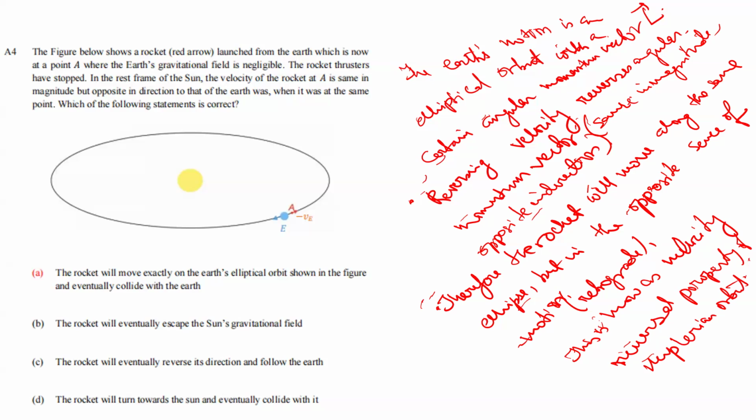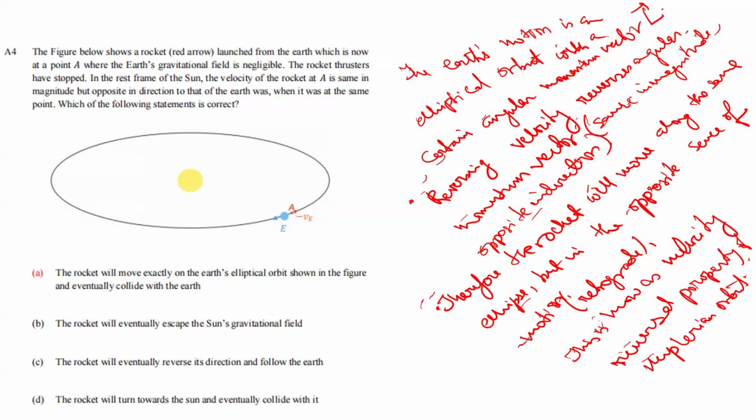Therefore, since Earth is moving forward on the same orbit and the rocket is moving backward along the same path, they will eventually meet at the same point. This is precisely what option A describes, right?